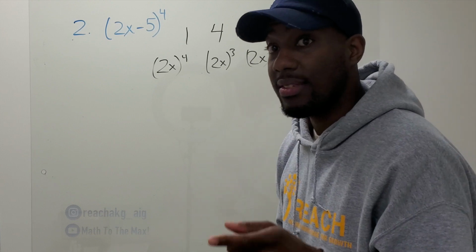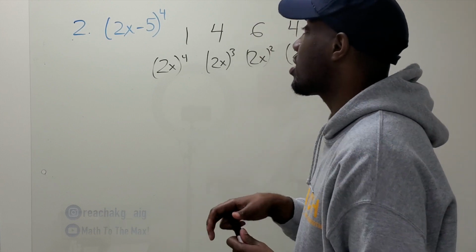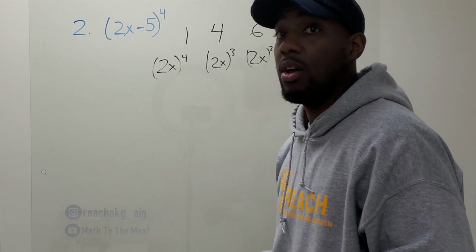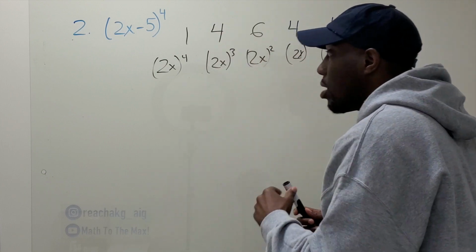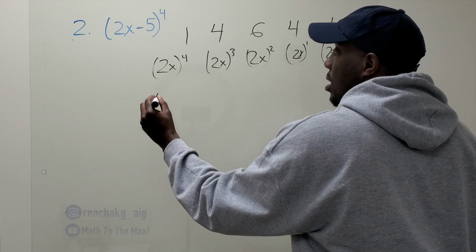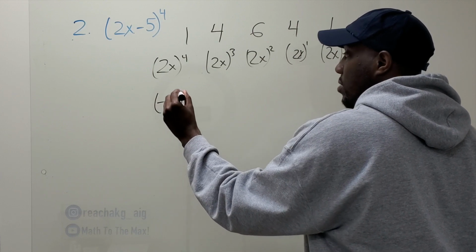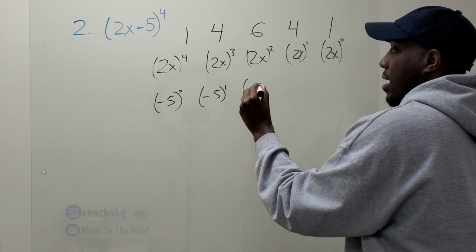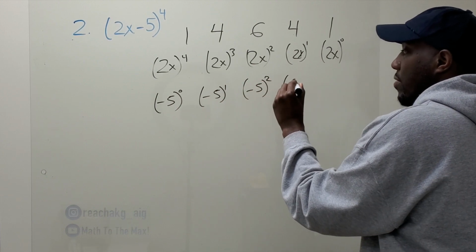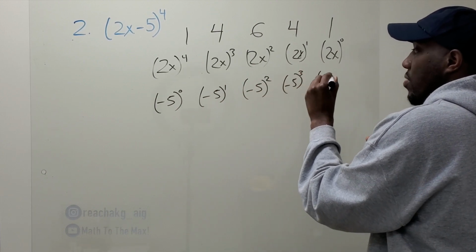Third step, list the second term. What's the second term? -5, starting with the 0 exponent, counting up. -5 to the 0, -5 to the 1, -5 to the 2, -5 to the 3, -5 to the 4.